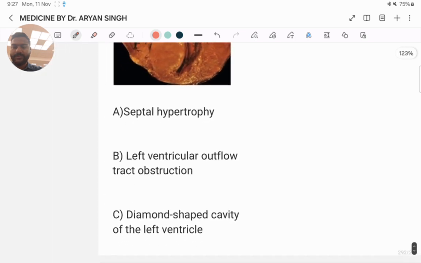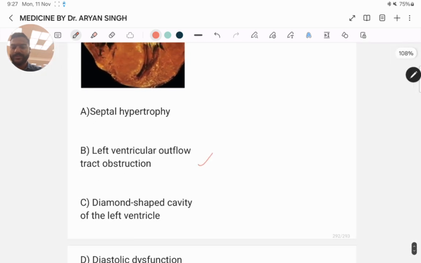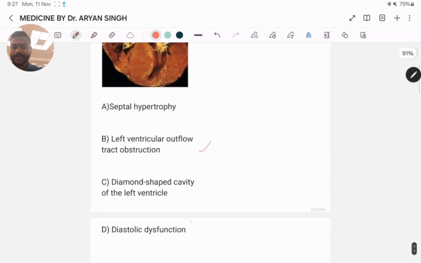A. Septal hypertrophy. B. Left ventricular outflow tract obstruction. C. Diamond shaped cavity of the left ventricle. D. Diastolic dysfunction. This is the best answer because of the diamond shaped cavity of the left ventricle. The most common cause of sudden death in young people is what? HOCM.